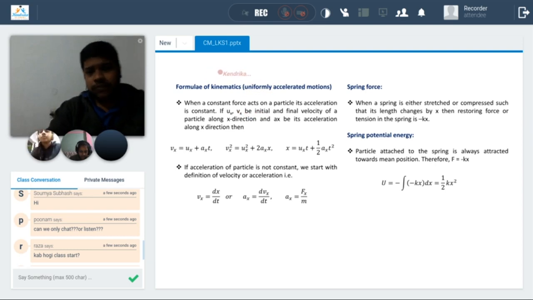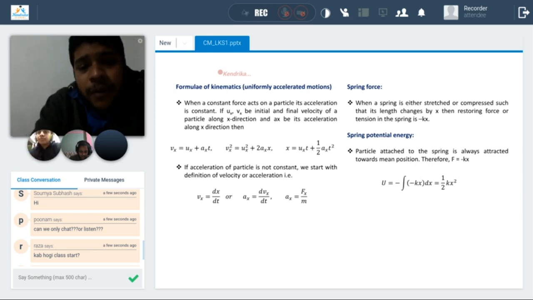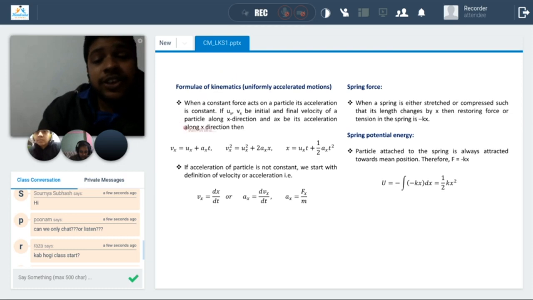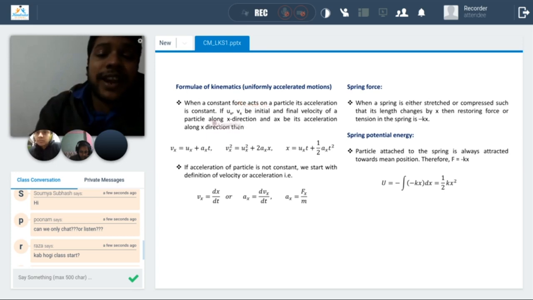Now for kinematics, uniformly accelerated motion, where acceleration is uniform, we have three equations of motion, as we have three laws of motion. These equations are valid when a constant force acts on a particle, that is, when acceleration is constant.